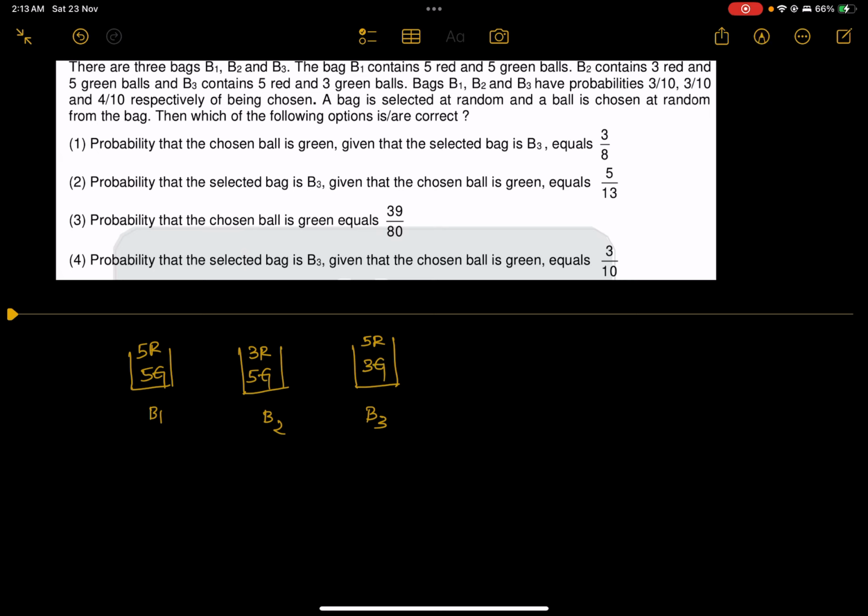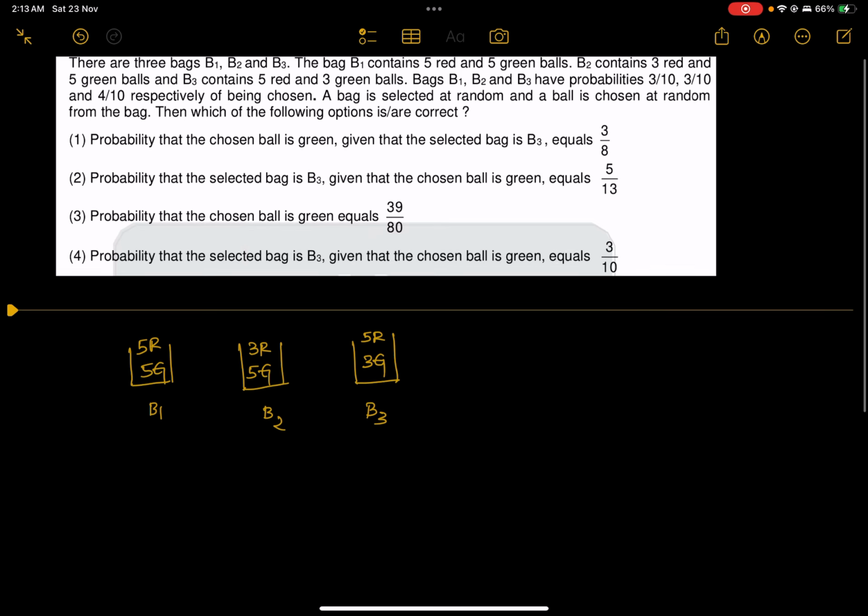Bags B1, B2, B3 have probabilities 3/10, 3/10 and 4/10 respectively of being chosen. So the probability that a person chooses bag B1 is 3/10, similarly the probability for B2 being chosen is 3/10, and the probability of B3 being chosen is 4/10.